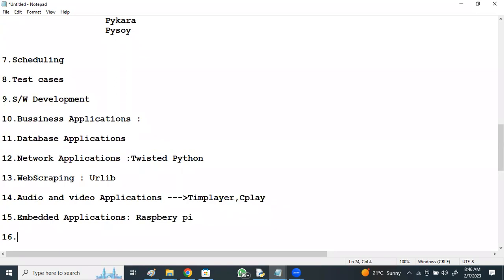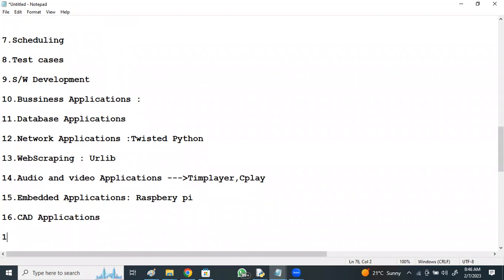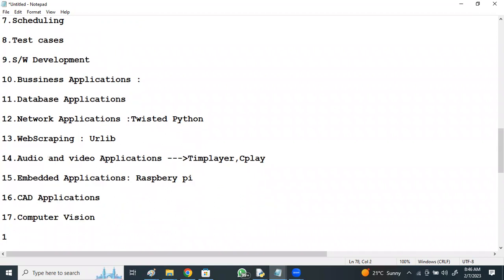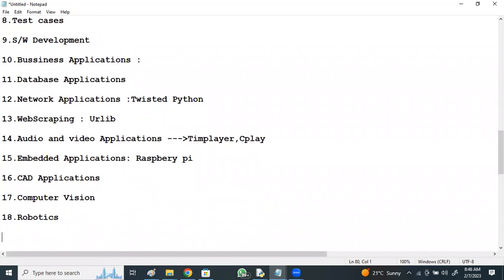And in civil, in CAD applications, 3D computer aided designing, it has modules for it. And for computer vision, like color detection, face detection, object detection, and even robotics, Python implementation goes on.